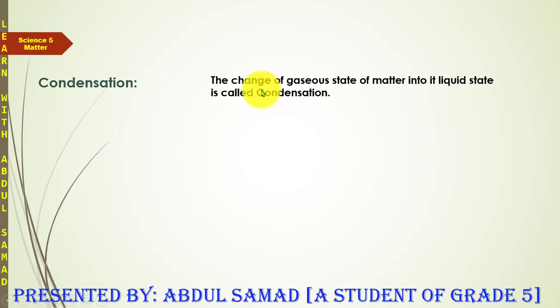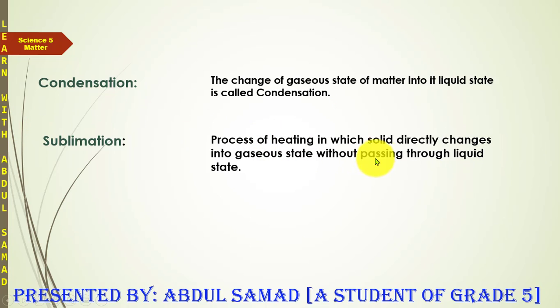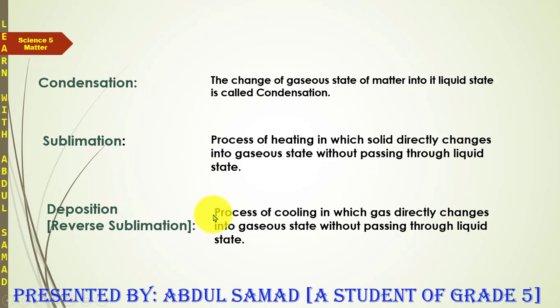And then the sixth one is sublimation, and the definition of sublimation is process of heating in which solid directly changes into gaseous state without passing through liquid state. And then the last one is deposition or reverse sublimation, and the definition of it is process of cooling in which gas directly changes into solid state without passing through liquid state. And then we shall study the examples.